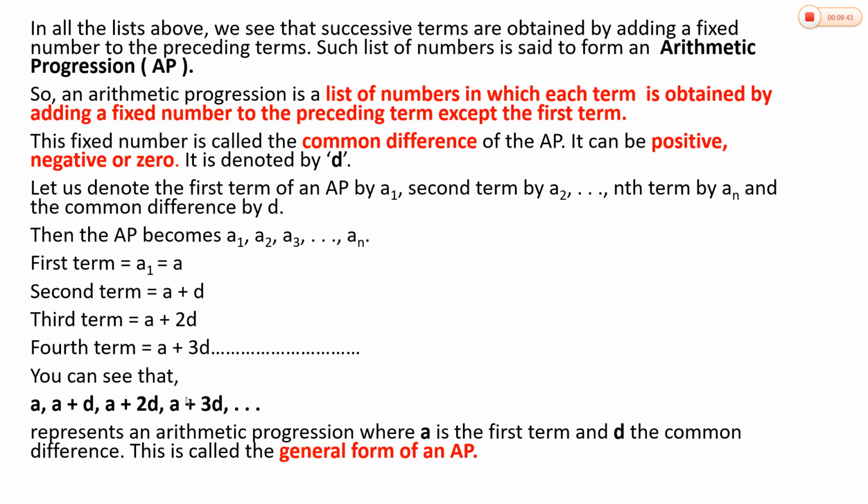So, you can see that a, a plus d, a plus 2d, a plus 3d represents an arithmetic progression where a is the first term and d is the common difference. And this arrangement is called the general form of an AP. This is the general form of an arithmetic progression: a, a plus d, a plus 2d, a plus 3d, a plus 4d, etc.